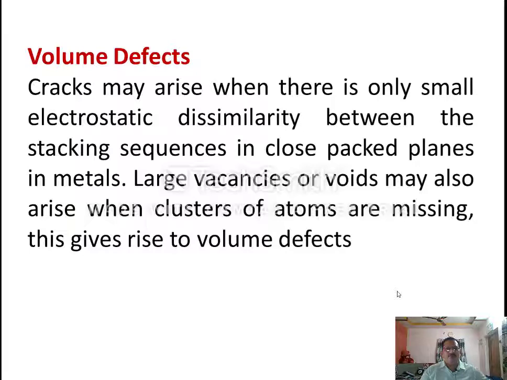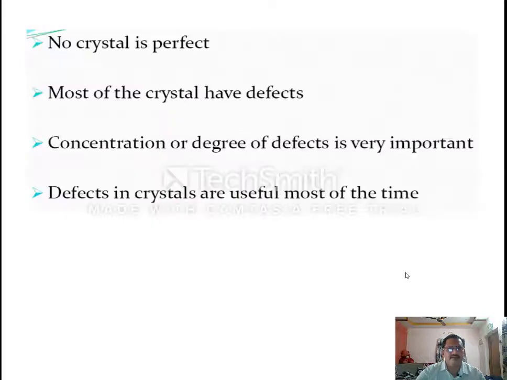So large openings may arise in the crystal when a cluster of atoms are missing. Cluster means group of atoms. If a group of atoms are missing in a crystal, there you can find a void, or opening, in the crystal. So this is defined as a volume defect.